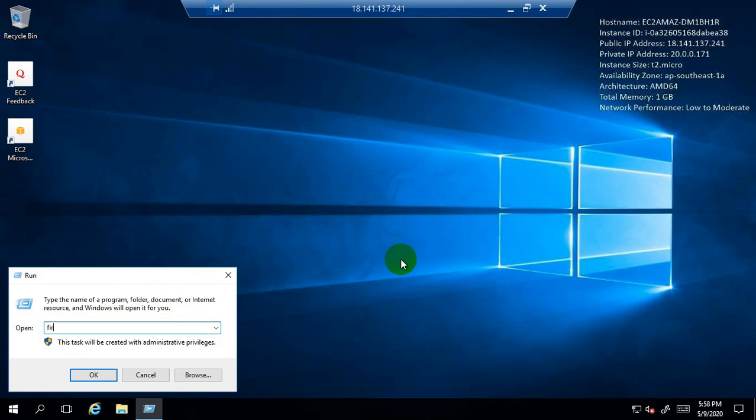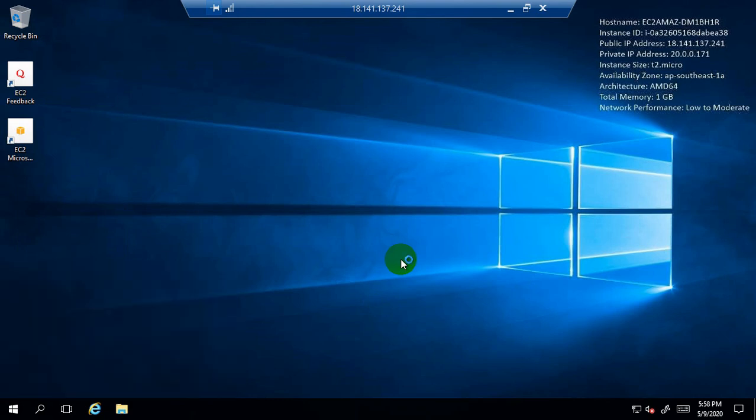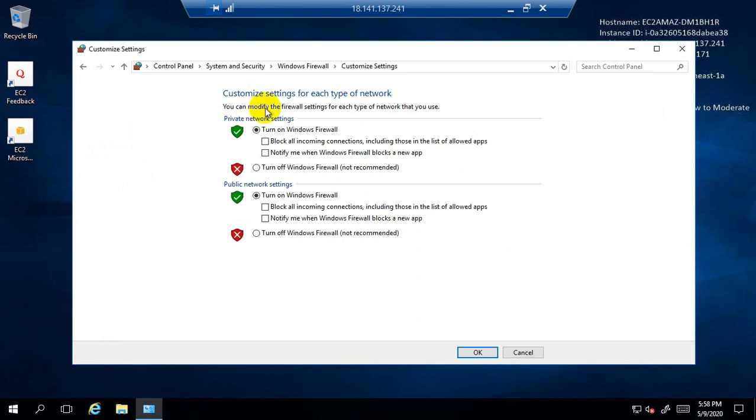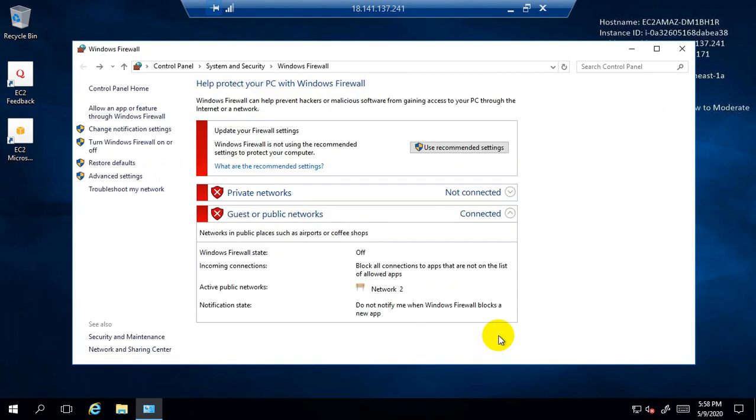Type firewall.cpl. Click on turn Windows firewall on or off option. Turn off the first firewall, turn off the second firewall also. Click on OK. So we have turned off the firewall of the EC2 instance in Singapore.